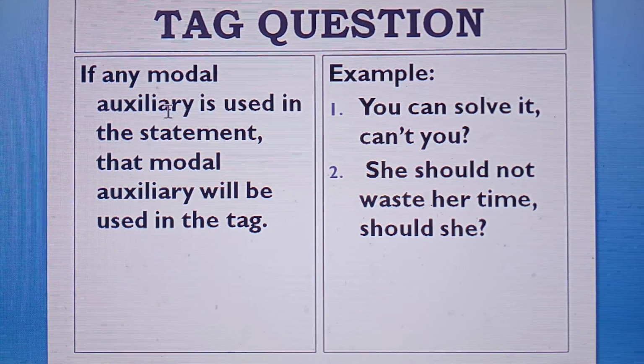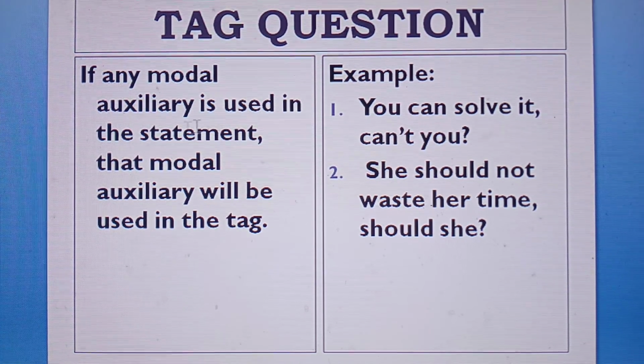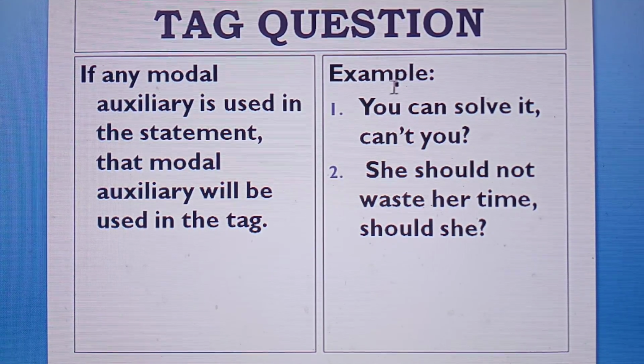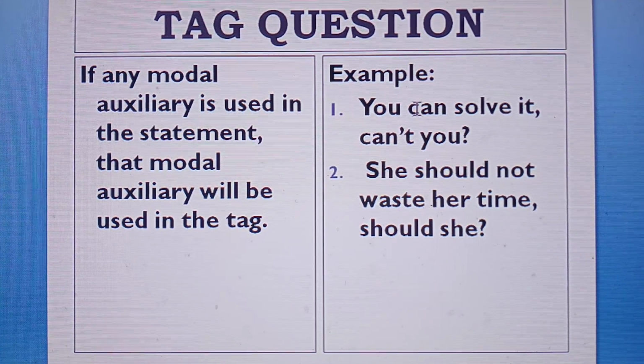If any modal auxiliary is used in the statement, that modal auxiliary will be used in the tag. For example, you can solve it, can't you? Here in the statement, can is a modal auxiliary.